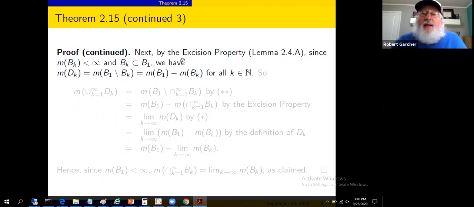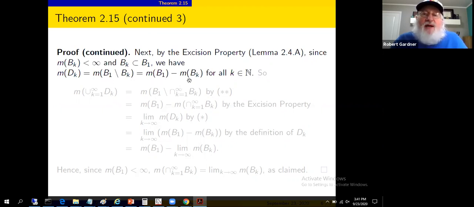Okay. Excision principle, Lemma 2.4.a, says if we have sets of finite measure, and we do, the first one was finite measure, and the b sub k's, they were descending. Monotonicity tells you if the first one's finite measure, they're all finite measure. So we're covered on the excision property. That's why we assume b sub 1 to be finite in measure. The measure of d sub k, this is the definition of d sub k. We're dealing with things finite here. In particular, I guess it's the one that we're subtracting. We need it to be finite to avoid an infinity minus infinity, nonsensical term here.